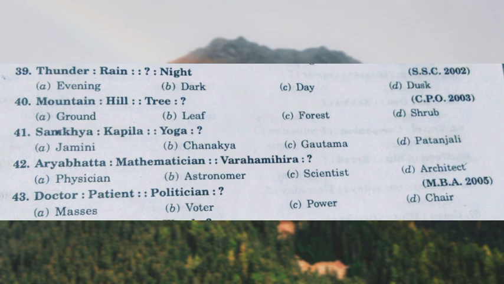So Kapila is the founder of the Samkhya philosophy, and Yoga is founded by whom? The options are Jaimini, Chanakya, Gautama, and Patanjali. If you know all this, the answer you will get is Patanjali. Patanjali is a philosopher who founded Yoga. So Yoga was founded by Patanjali.